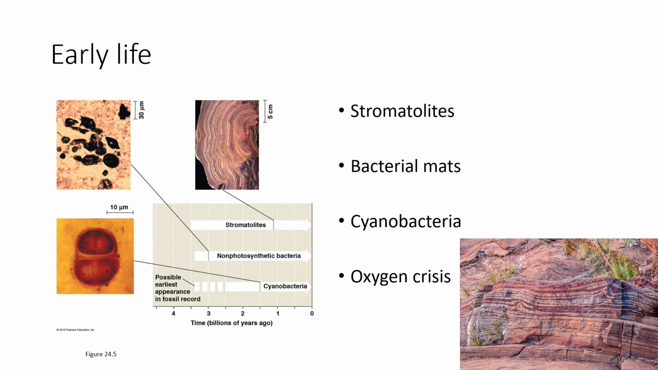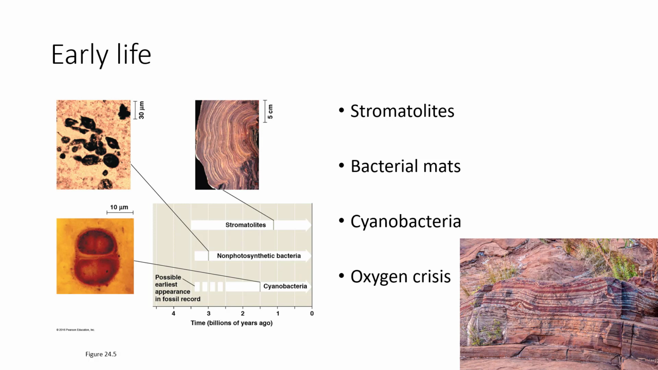We can see that the stromatolites are quite early in the fossil record, about 3.5 billion years ago. We see non-photosynthetic bacteria coming around shortly after, and then we have a debatable form of cyanobacteria starting, and we definitely know they were present around 1.5 billion years ago.